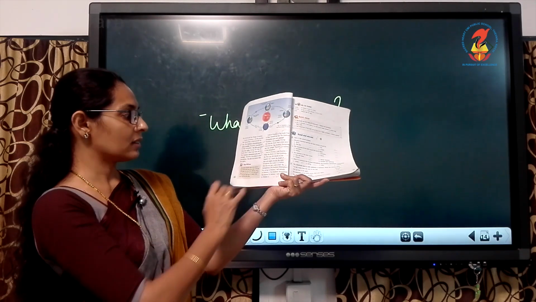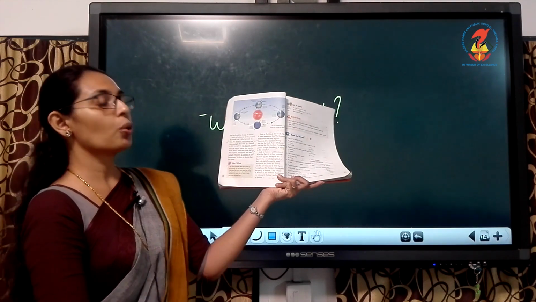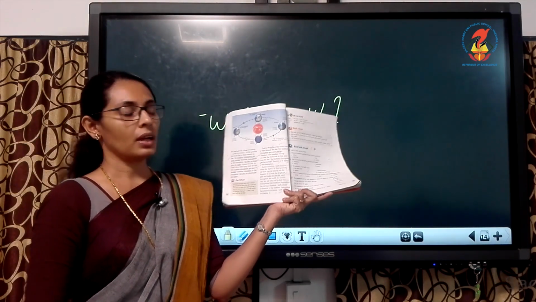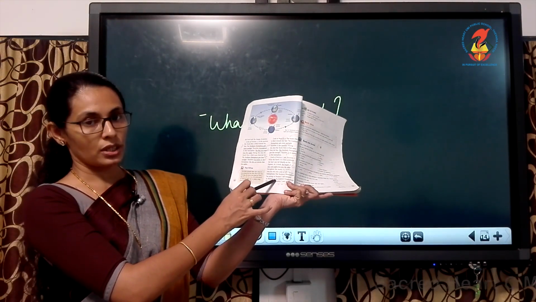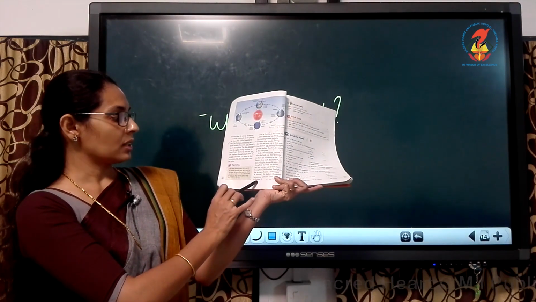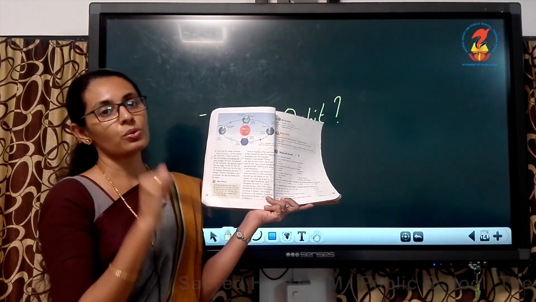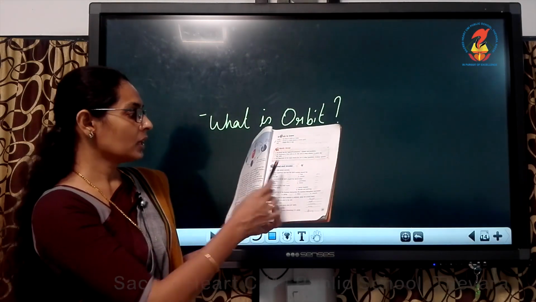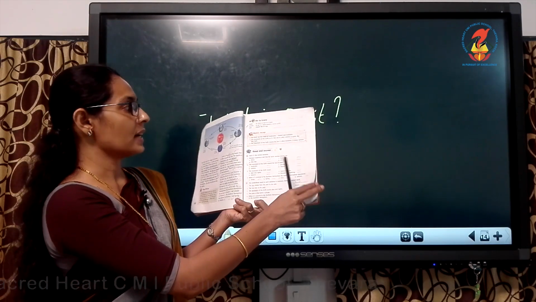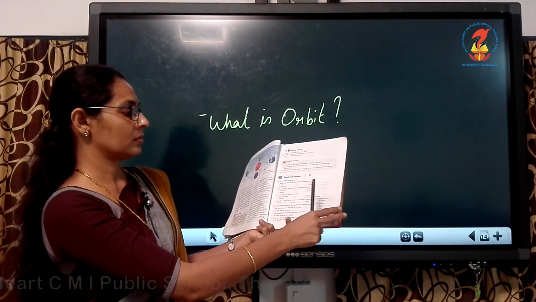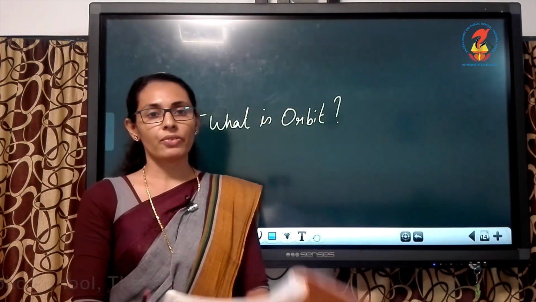Then for position 1 and 3, underline the last 2 lines. That is important. The northern hemisphere has spring season in position 1 and autumn in position 3. Then the southern hemisphere has autumn in position 1 and spring in position 3. Underline those 2 sentences. Then tick the correct answers in this exercise. A and B exercise you have to complete. Okay children, thank you.